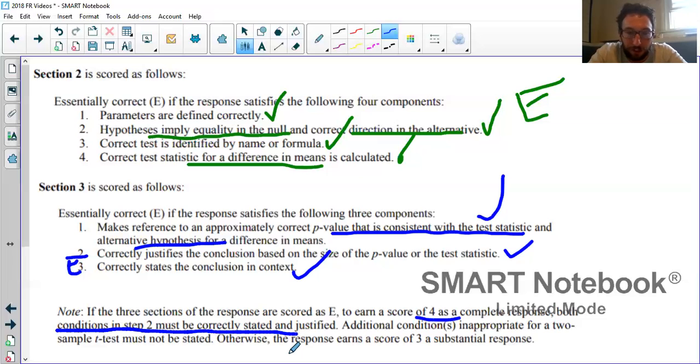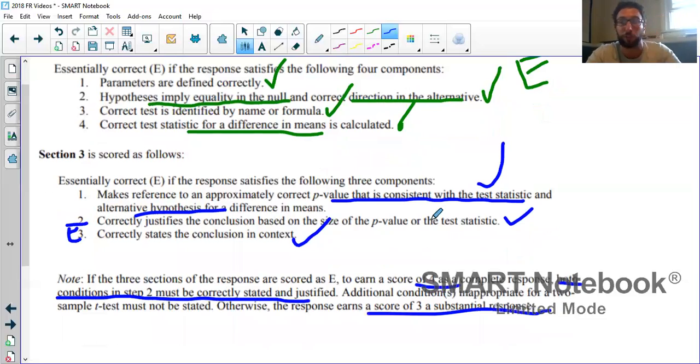So as long as we check the conditions, both conditions, I think it was randomization and large enough samples. I believe those were the 2 that you had to have. Right, we get an E. We obviously checked all the conditions. And then notice if you didn't check the conditions, you could only get a 3 out of 4.